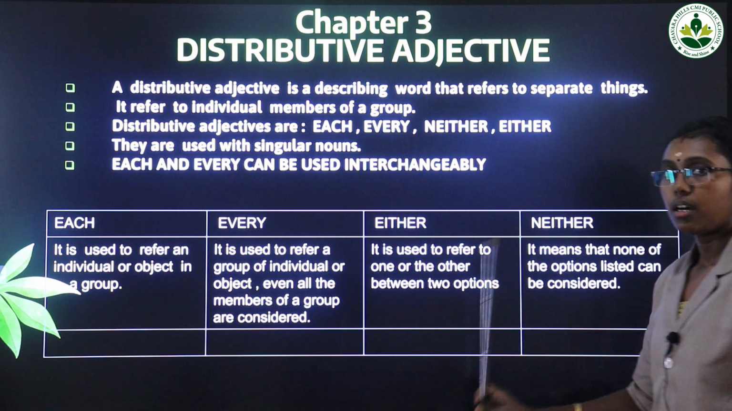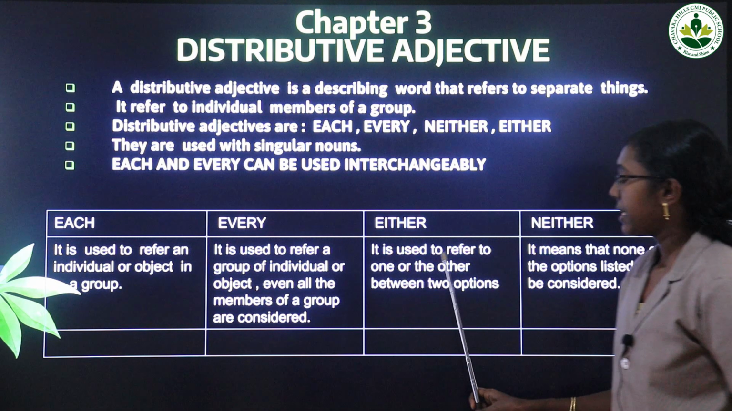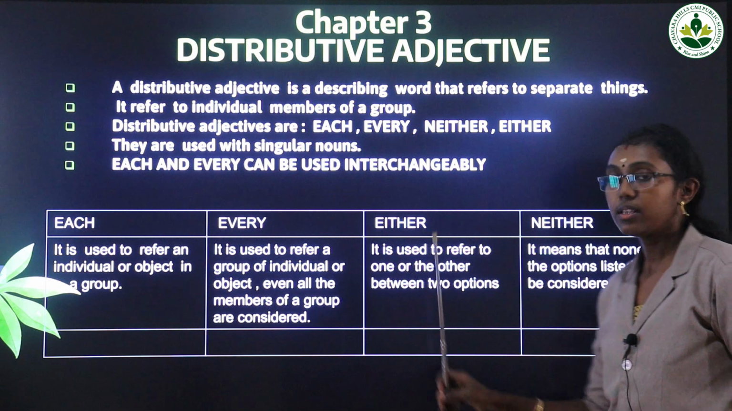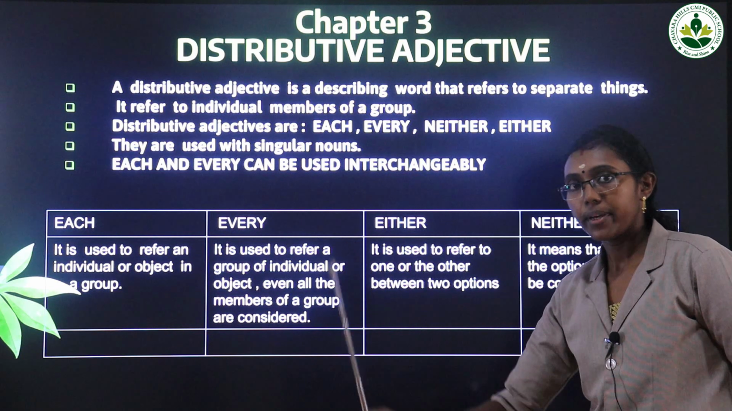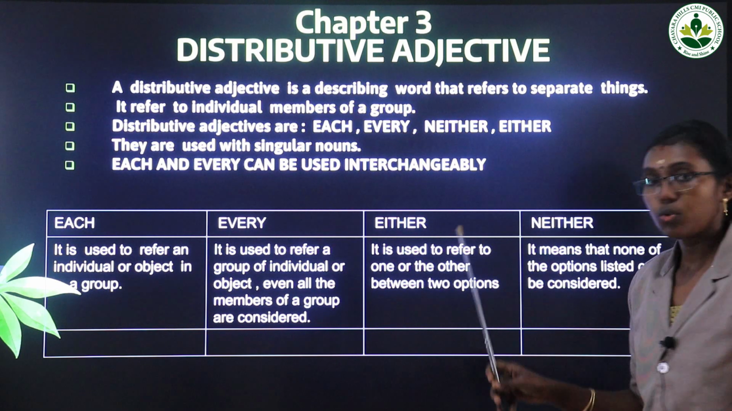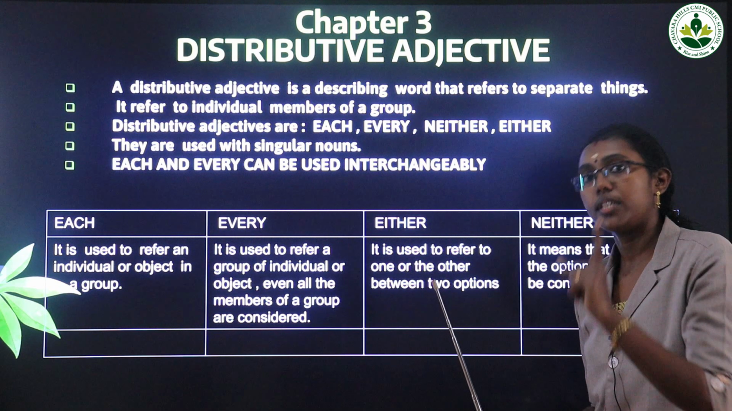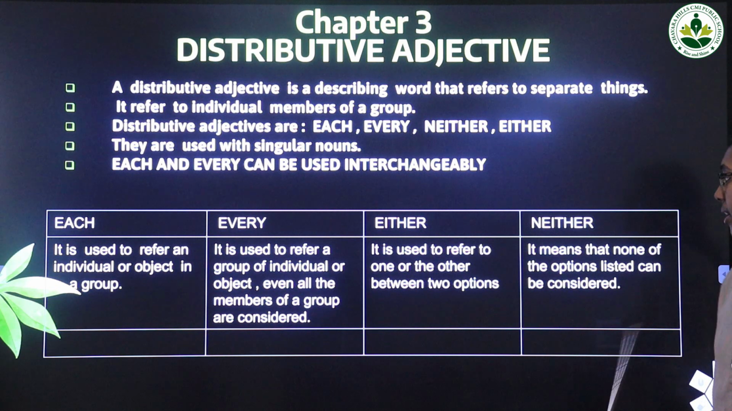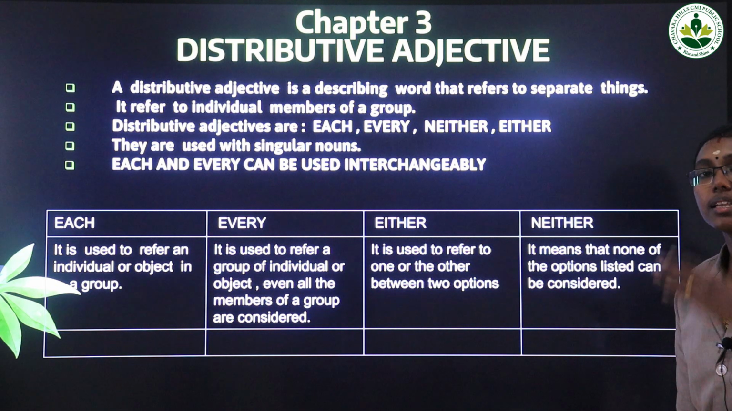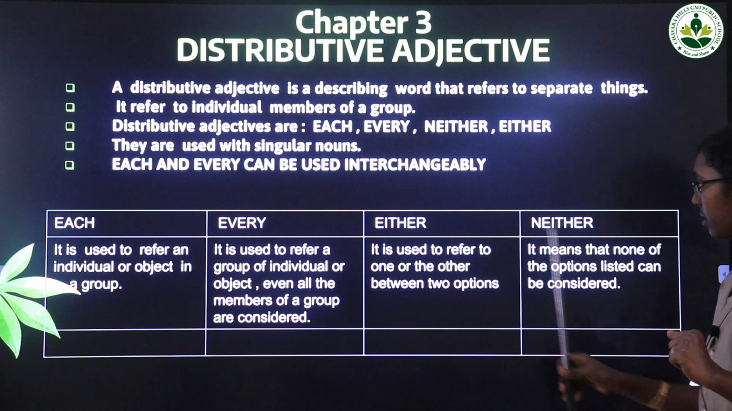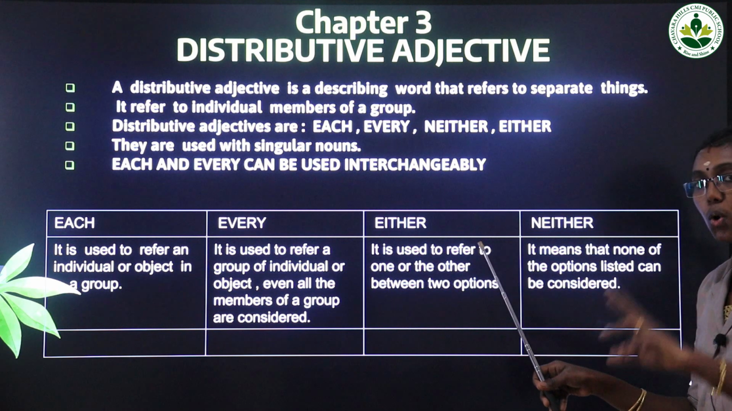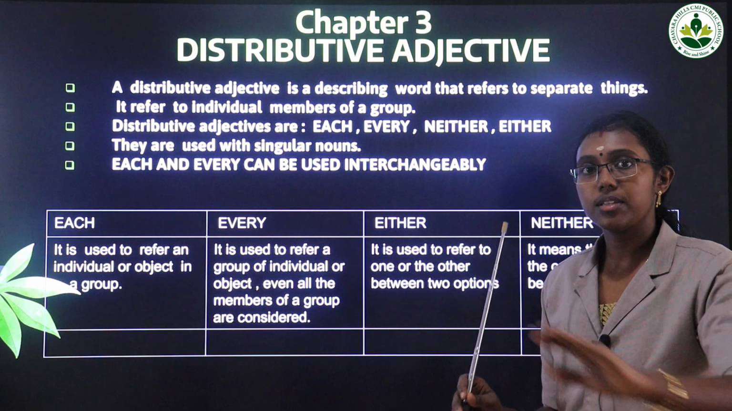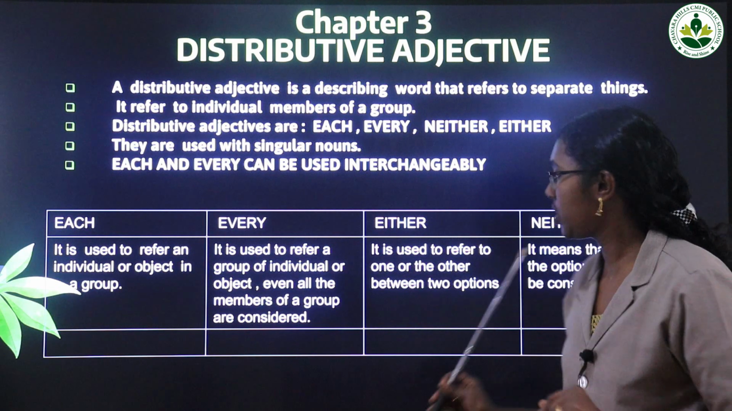And these two are different. Either means it is used to refer to one or the other between two options, either this or that, either pen or pencil. So it means choose only one. Two options will be there, you can take only one. Neither means none of the options listed can be considered. Neither means nothing will be considered. Either means among two options one will be considered. Neither means nothing is considered. Nothing, it is zero. It has a negative meaning.